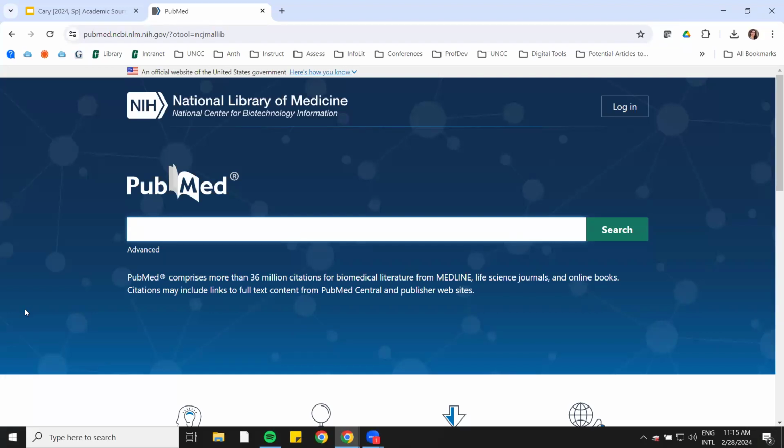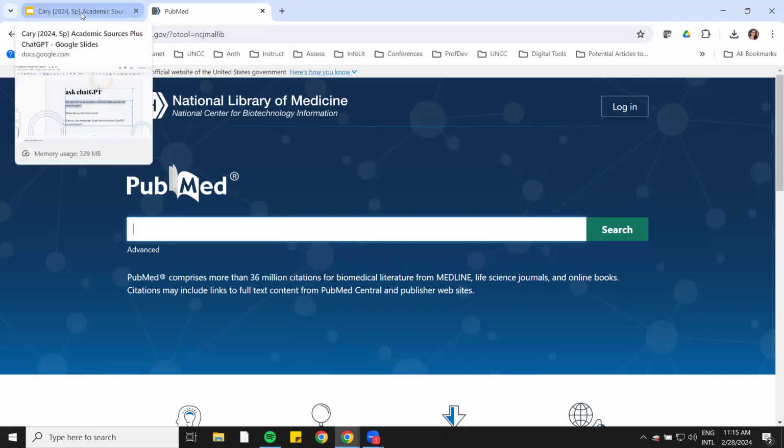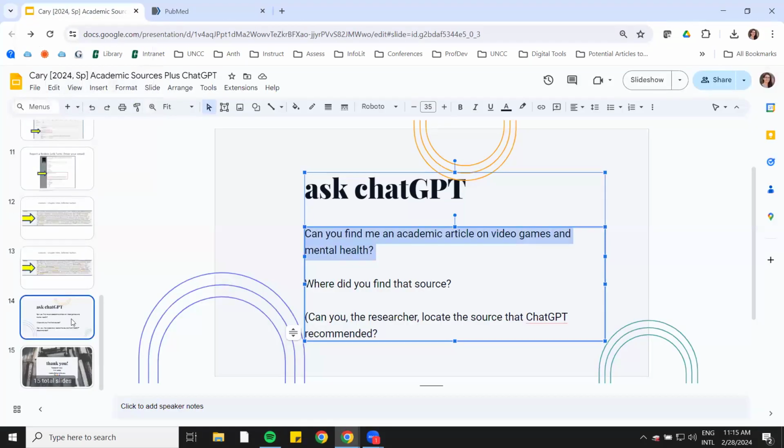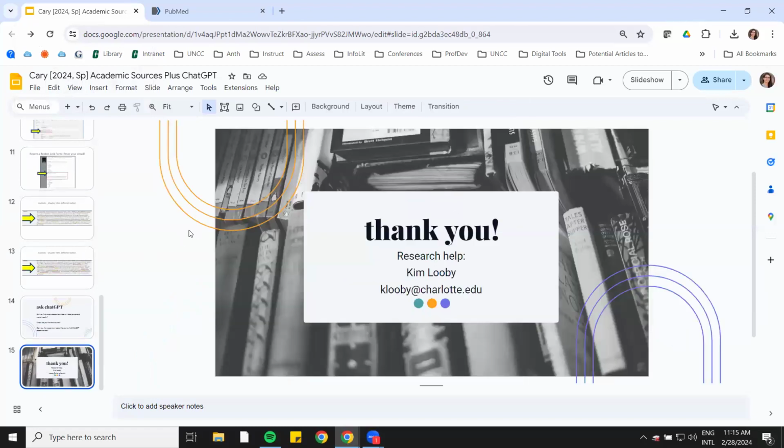So ChatGPT gave me a good suggestion of where to go, and it's great that it did not give me some actual articles, so that we are not having to spend more time trying to figure out, are those articles real? Are they scholarly? Where did they get them from? So that's a great thing. Tools are always improving. So that is all I have for you here.